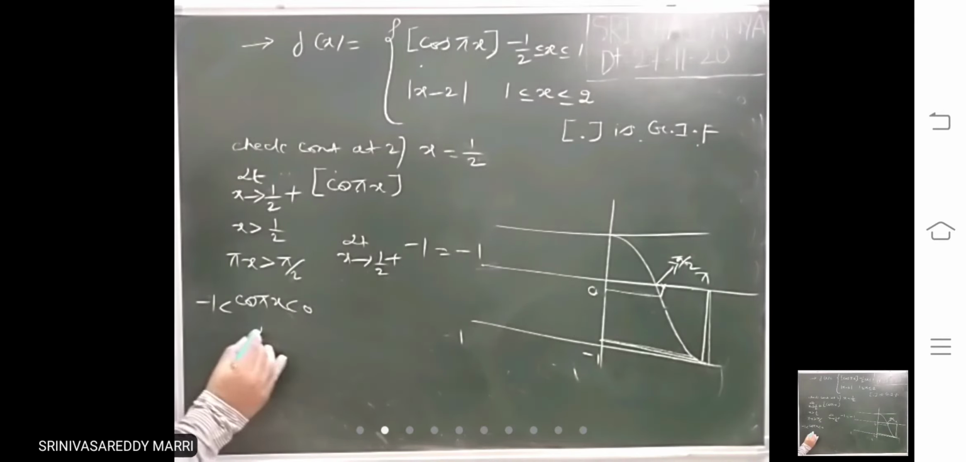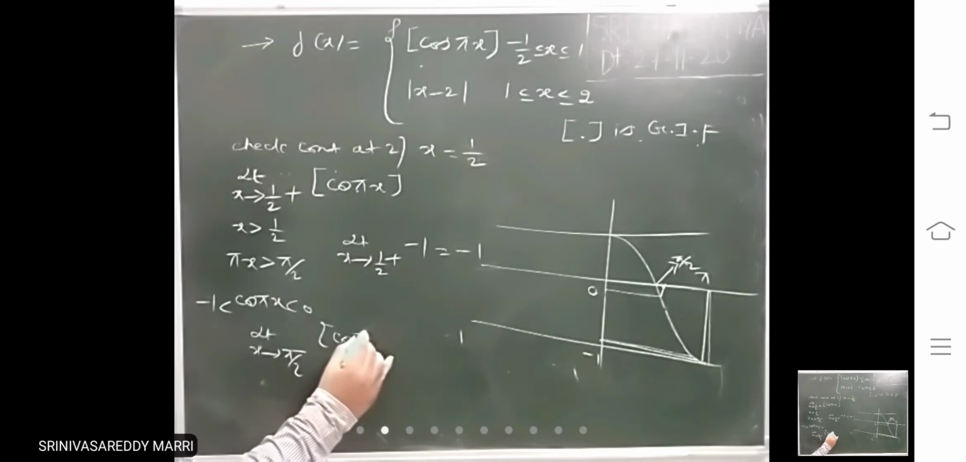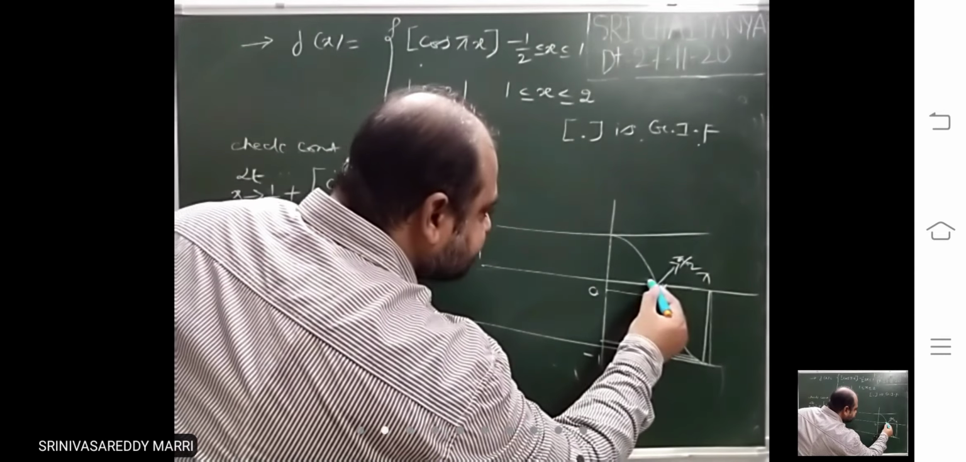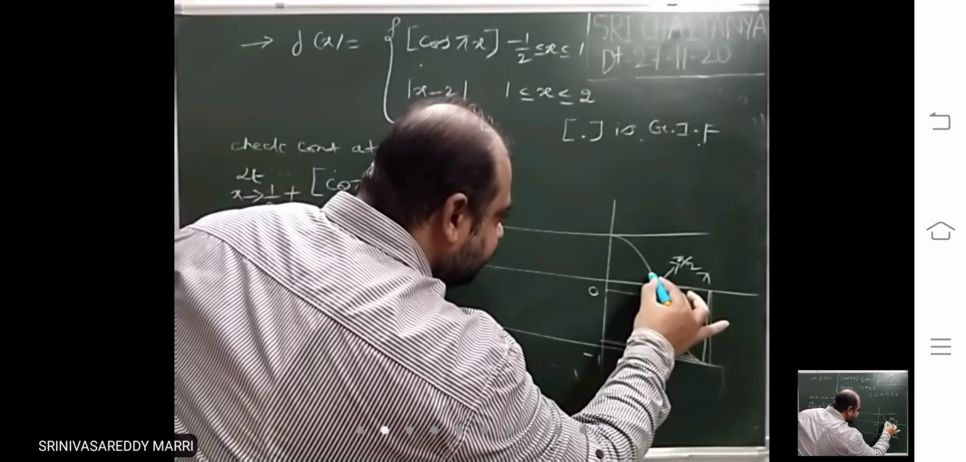Minus 1. Suppose you calculate pi by 2 minus this. Now this is x less than pi by 2. So x less than 1 by 2. Now multiply with pi. Pi x will be less than pi by 2. That means pi x will be just less than pi by 2. Just less than pi by 2 means here. Where is the graph? Y value will be somewhere here.